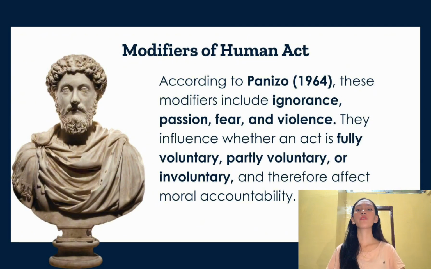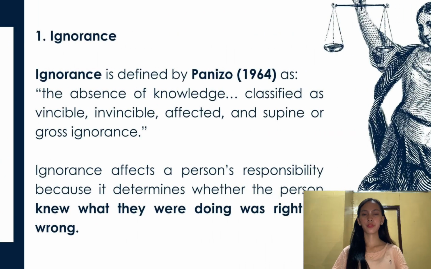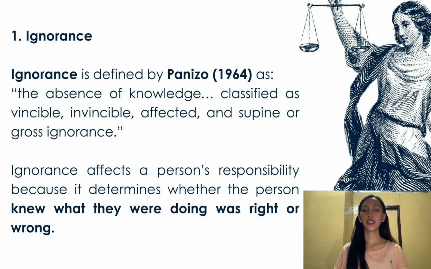When we say fully voluntary, the persons are fully responsible for their actions, while partly voluntary refers to persons who are partially responsible for their actions, and when we say involuntary, it refers to little or no responsibility for their actions. Meaning, these factors can either increase, reduce, or remove the blame to the person who made the actions. So the first modifier of human act is ignorance.